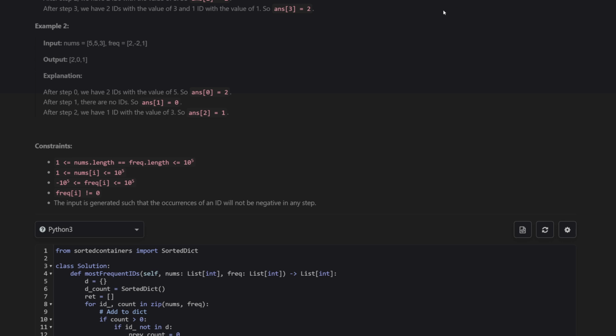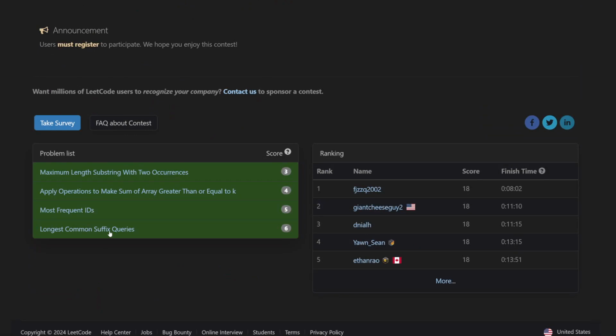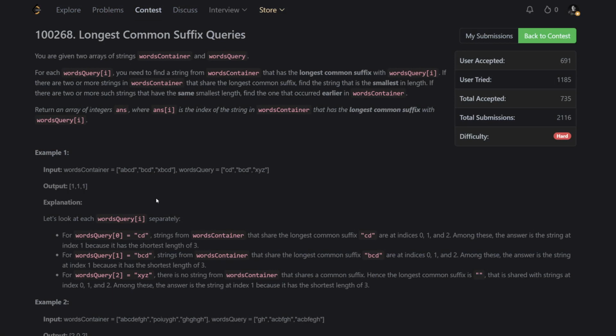Okay, so let's go to the next problem. Problem 4 is called longest common suffix queries. Once again, please pause the video to read the problem. But to summarize, essentially we have a words container, and for every query, we have to find the shortest word that shares the longest common suffix.